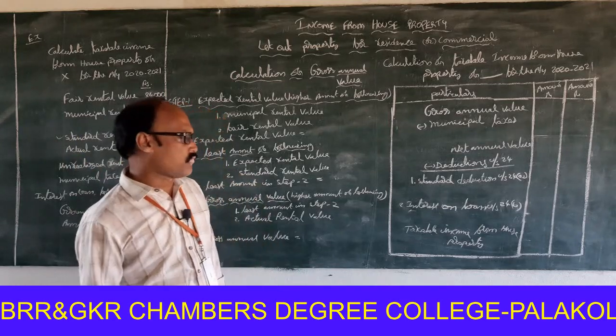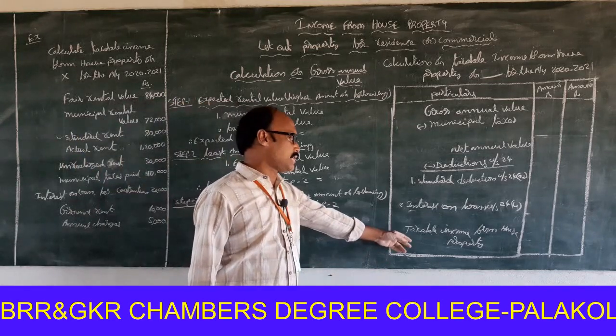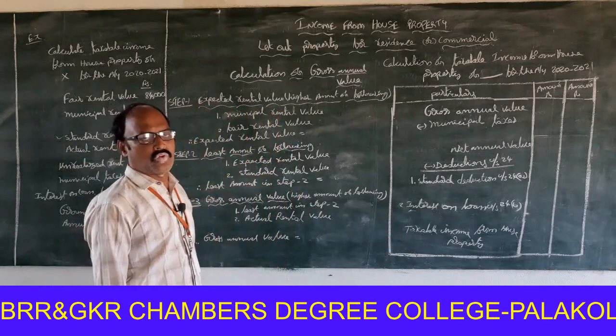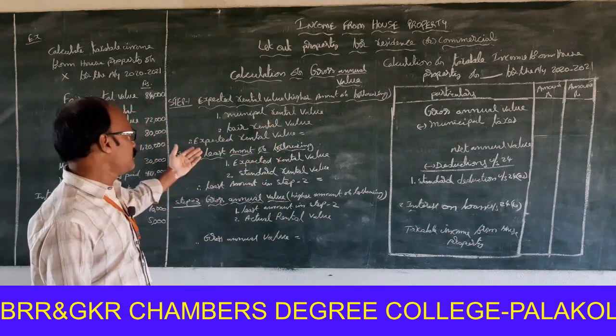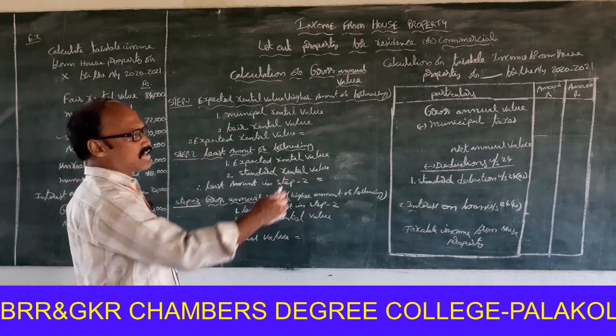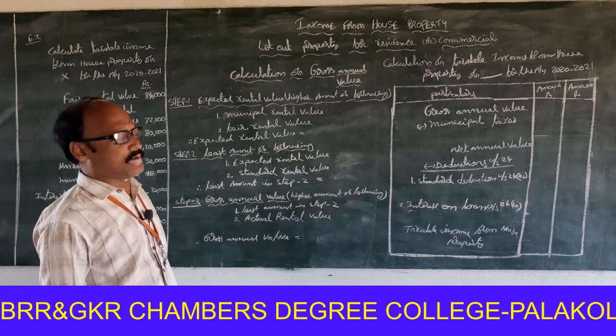For calculation of taxable income from house property, we have to follow two procedures. One is calculation of gross annual value. Second is calculation of taxable income from house property.